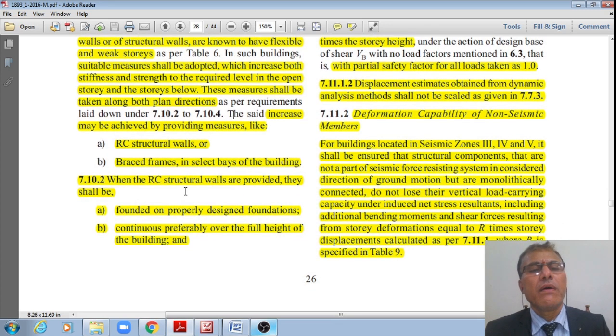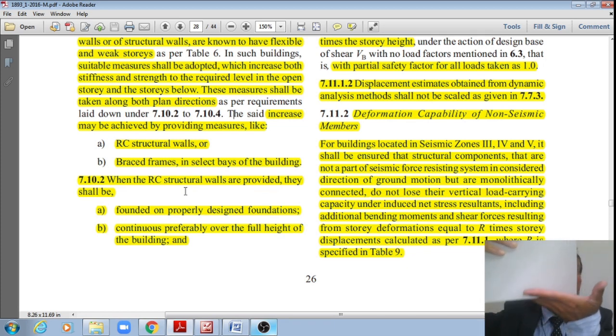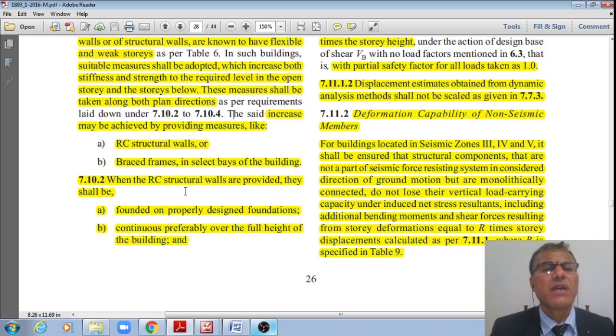However, when the reinforced concrete structural walls are provided, they shall be founded on properly designed foundations. They should be connected to the foundations like this. And the next one is that they should be continuous, preferably over the full height of the building. They should not break in between; they should be continuous through and through.